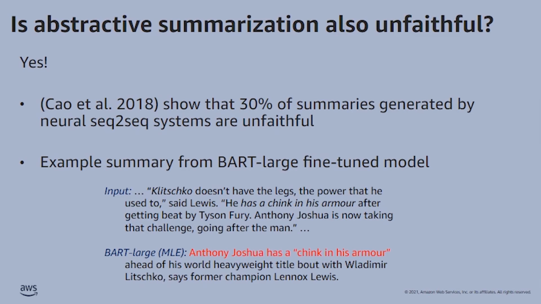We show an example here from a BART large fine-tuned model, where the input talks about Klitschko, who doesn't have the legs, and goes on to say he has a chink in his armor. The BART large model instead generates that Anthony Joshua has a chink in his armor. Anthony Joshua is mentioned in the input, but he is not the one. So we have an error, and this is problematic.